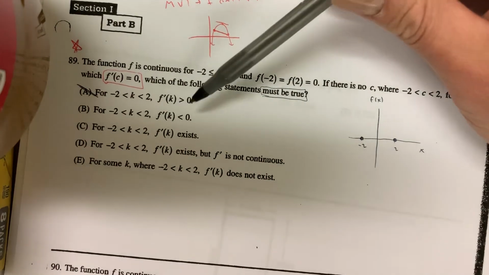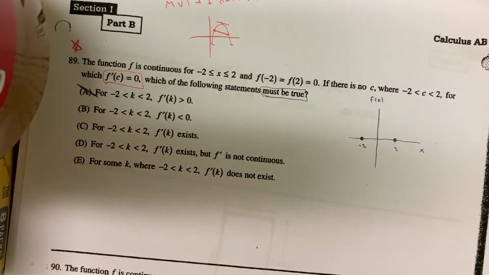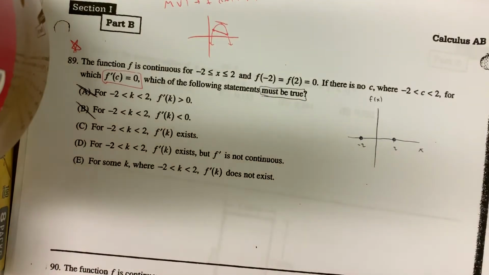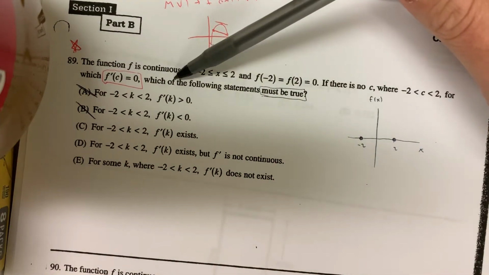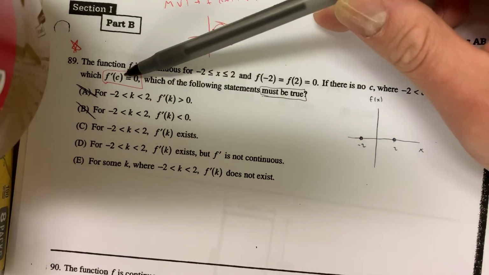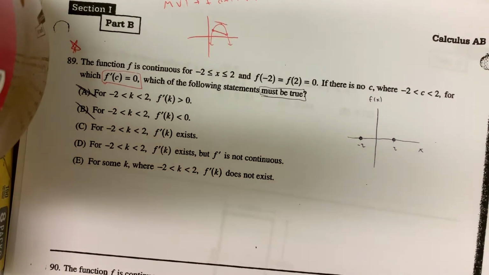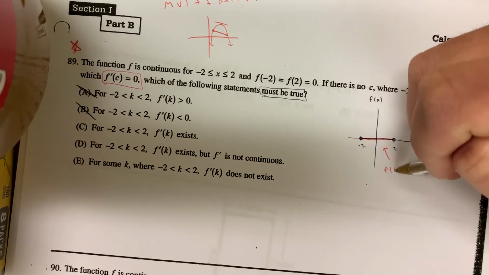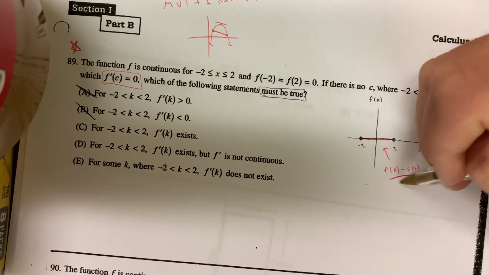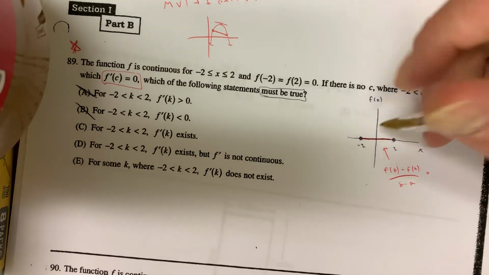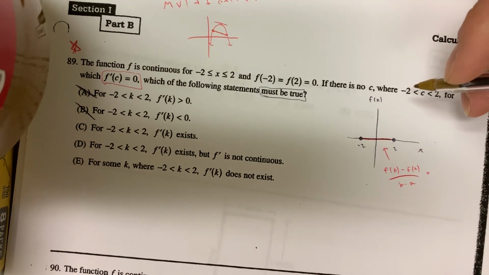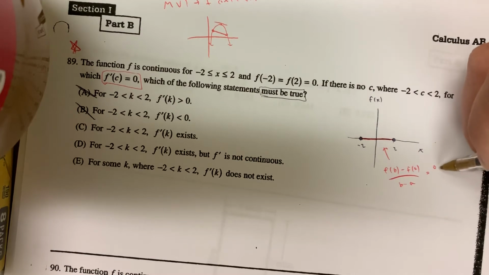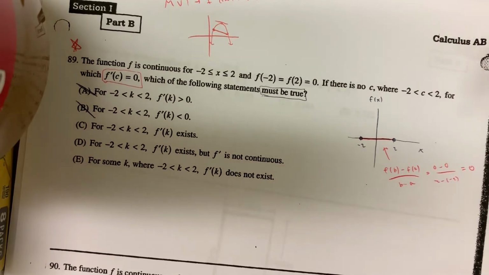Then they're telling you for B, the slope always has to be negative to get from here to here. It's impossible. Now they're also telling you, remember, there is no C for which f prime of C is equal to 0. The slope of the secant line right here, by the way, which would really be f of B minus f of A over B minus A, in this case is going to be f of B minus f of A, so 0 minus 0 over 2 minus negative 2. You can see the slope is 0 right there.